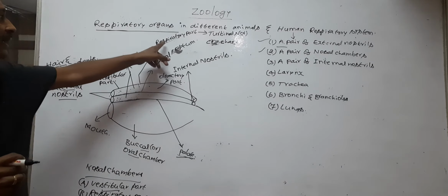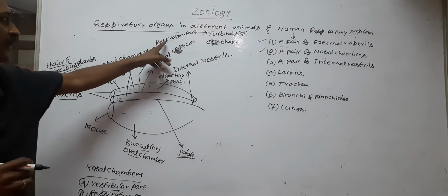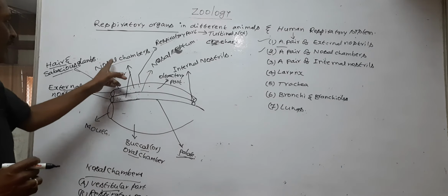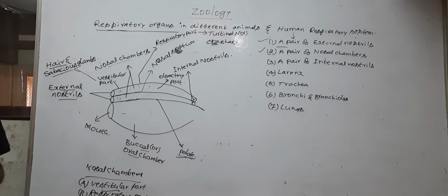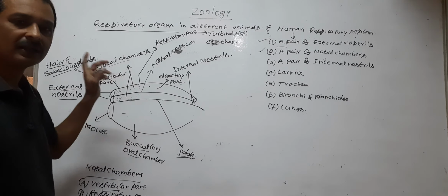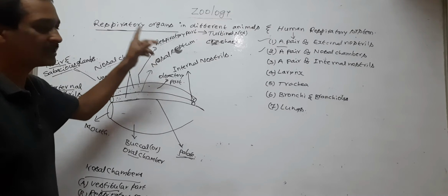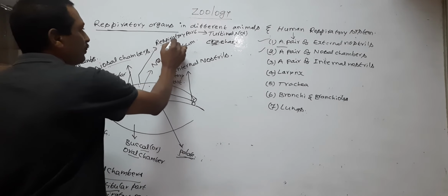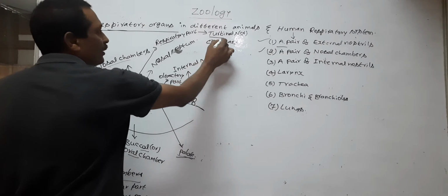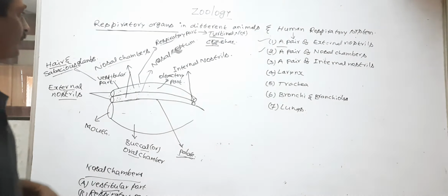It acts as a natural air conditioner. It maintains the temperature of inhaled air. So the respiratory part possesses three thin bony plates called turbinals or concha.